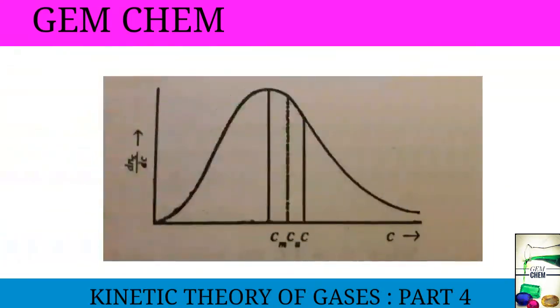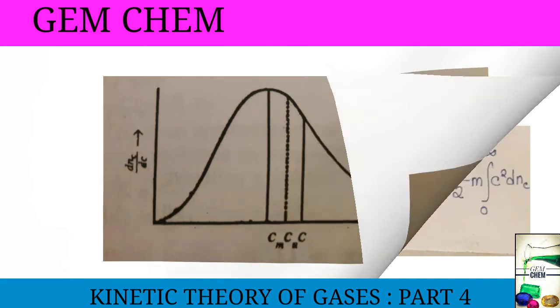As c is increasing here, the middle portion value is CMP, that is most probable velocity. The second one is average velocity, and the third one is root mean square velocity. So from this graph we can identify the place where these velocities are placed.